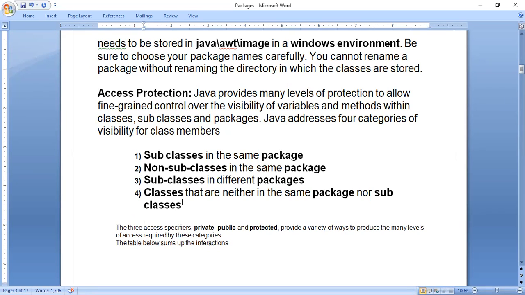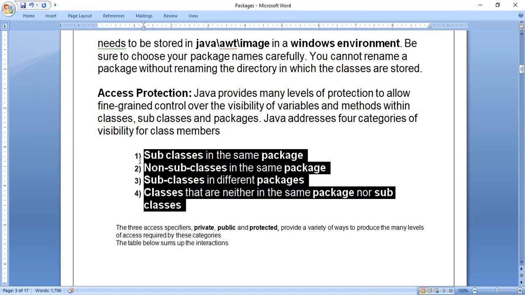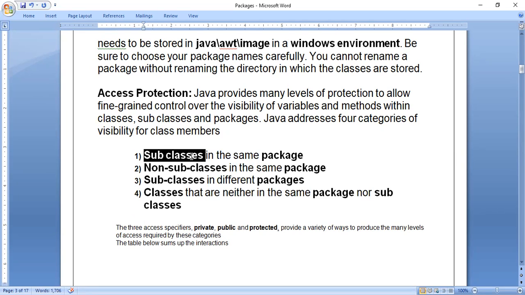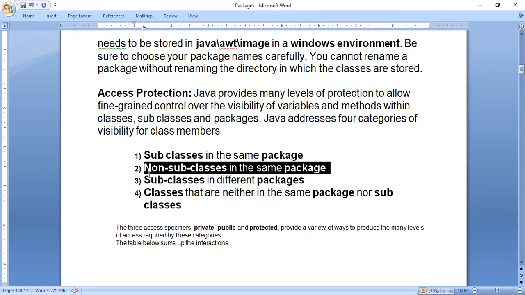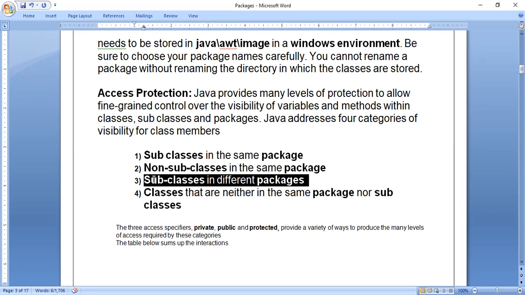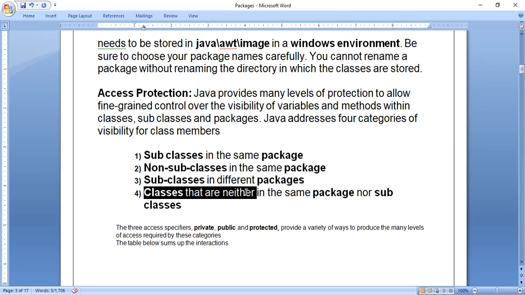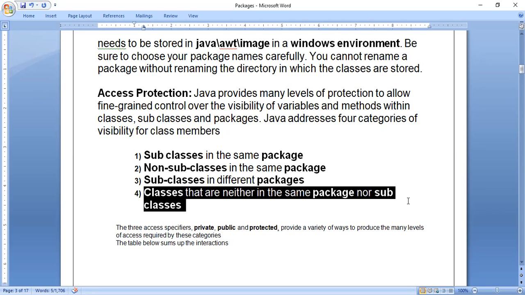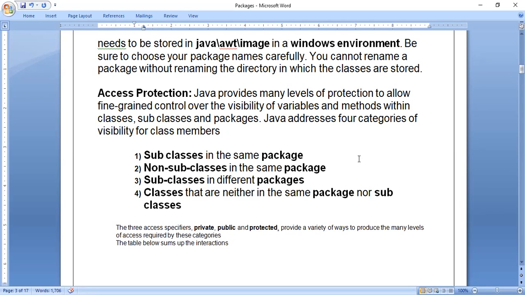Now, these are the 4 categories of visibility of class members. Class members means either it can be instance variables or methods. Subclasses in the same package, first category. Non-subclasses in the same package. Subclasses in different package. Classes that are neither in the same package nor subclasses. So I will show you how these categories are done.